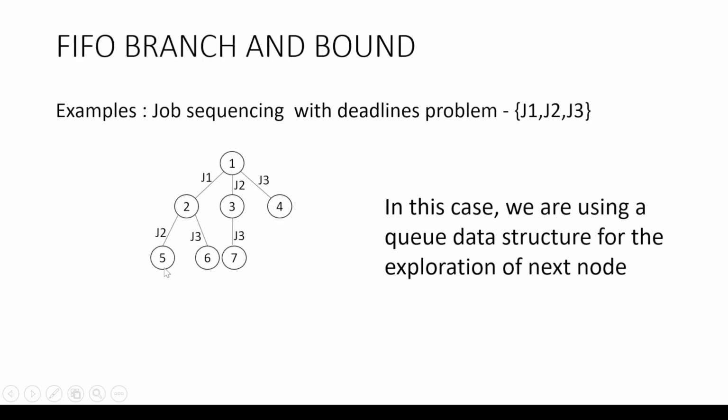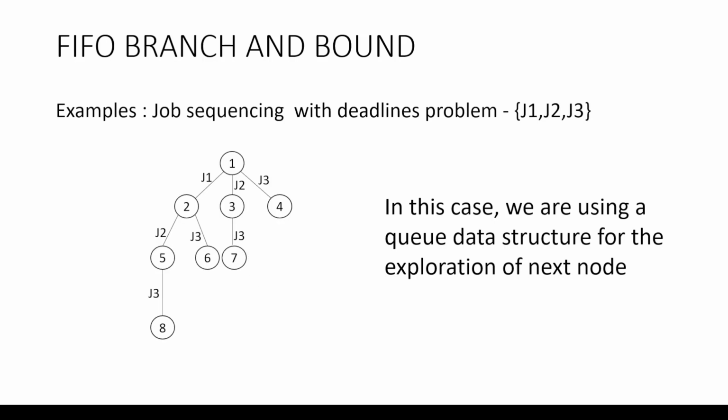Now we'll come back to this particular node, that is 5, and we will assign J3 there. So we have a new node that is explored, that is node number 8. After this we don't have any more jobs to be assigned.